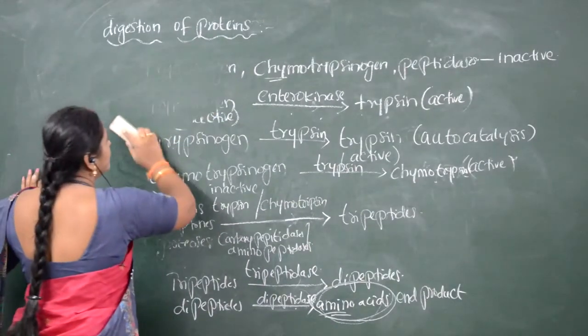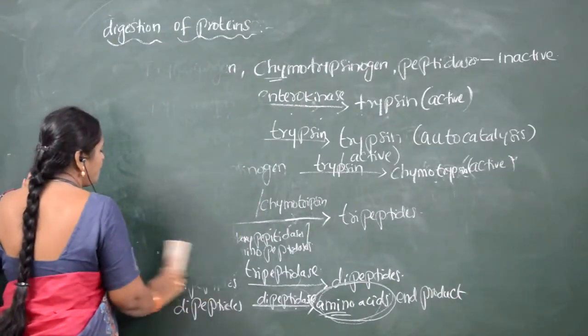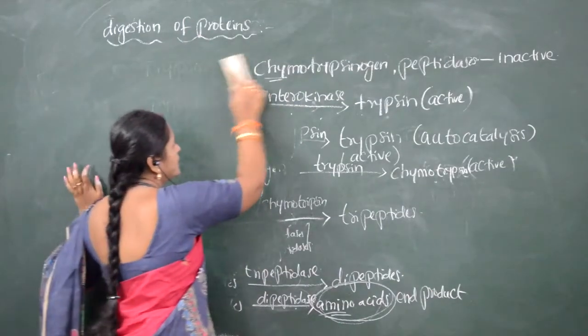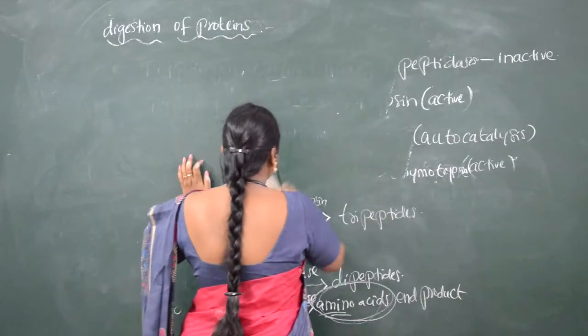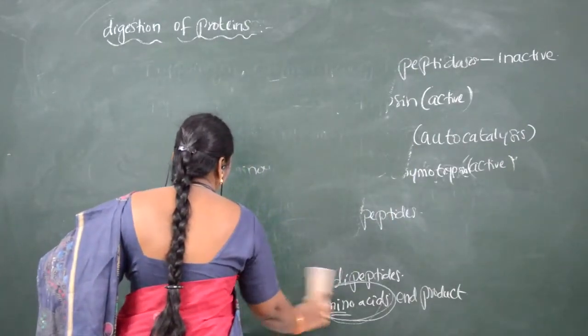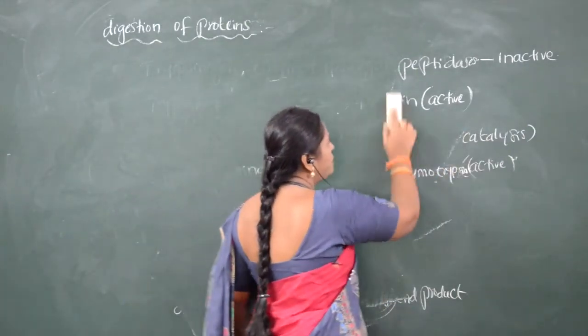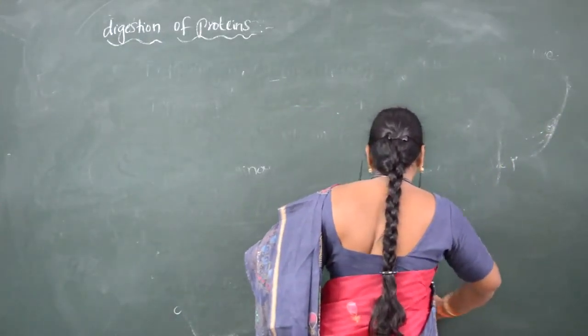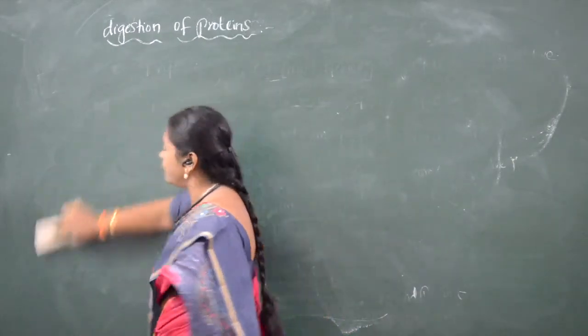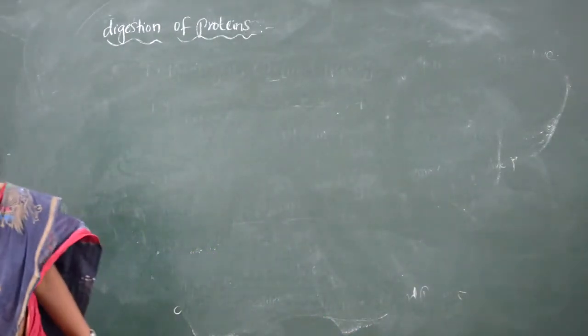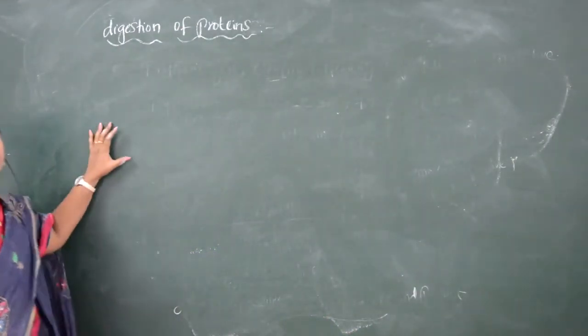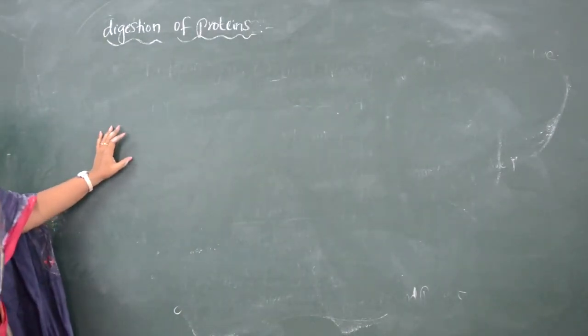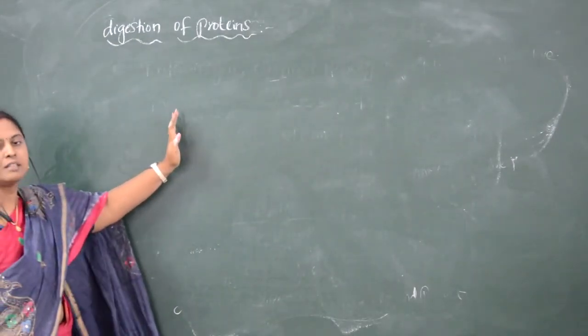So now we will see the digestion of fats. How does this digestion of fats occur, and what is the end product of fats? The end product of fats is fatty acid and glycerol. If we get the end product after the digestion, we can think that the complete digestion has occurred.